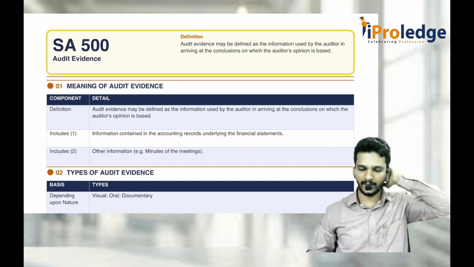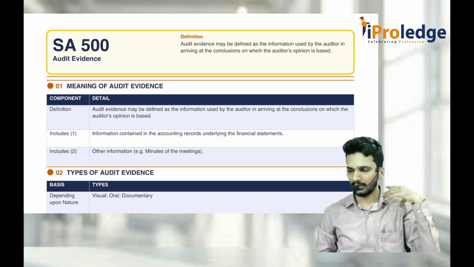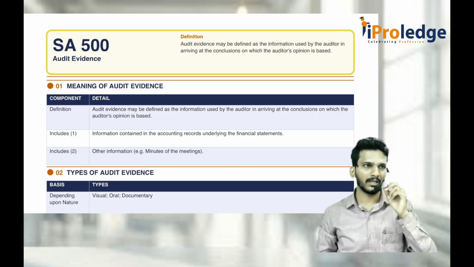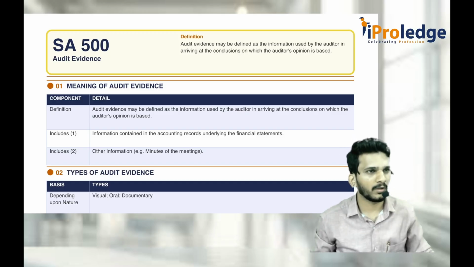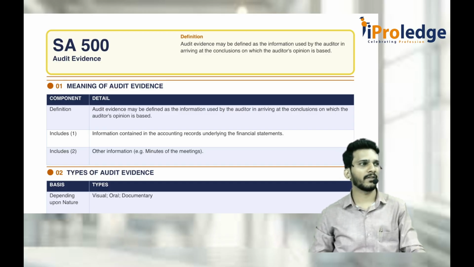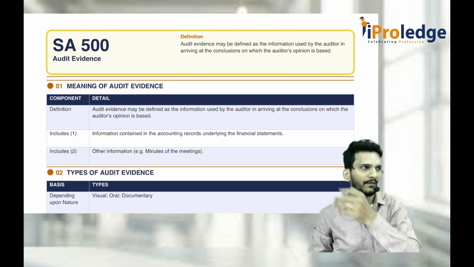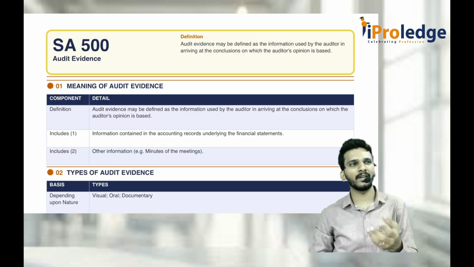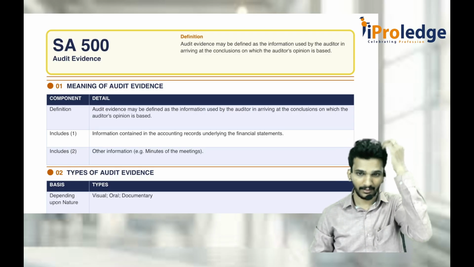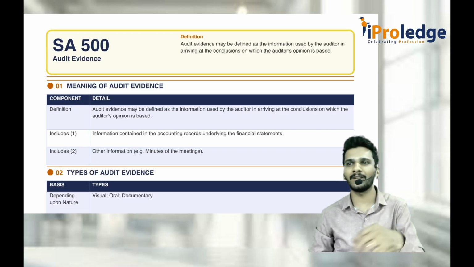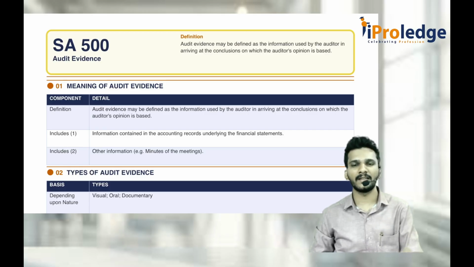Now we'll begin with SA 500, audit evidence. See, as per SA 200, as per SA 700, everywhere we said that the objective of the audit, or the objective of the auditor, is to express an opinion on the financial statements, whether they are free from material misstatement and prepared as per the AFRF or not. But before expression of an opinion, we should get reasonable assurance that everything is free from material misstatement. Sir, how do we get the reasonable assurance with respect to everything? Sir, it is not just by looking at the financial statements. You should get the evidence with respect to all those things. Sir, what is that evidence? How do you collect the evidence?